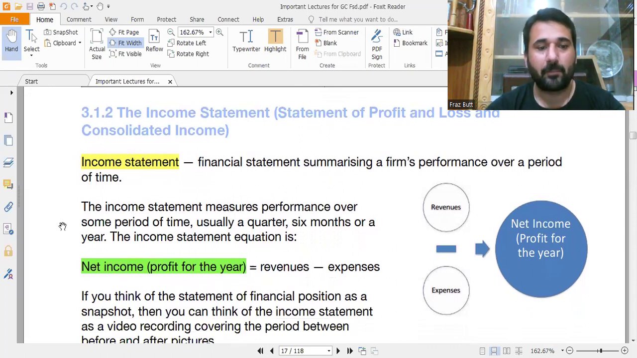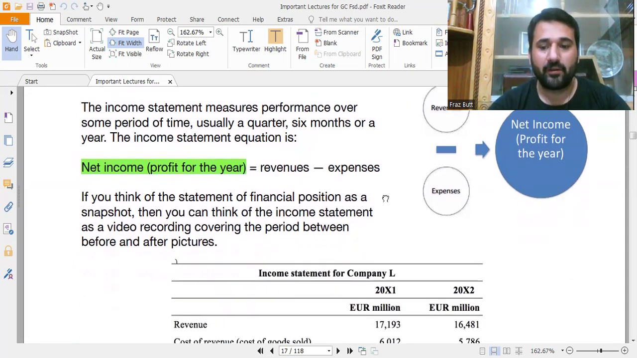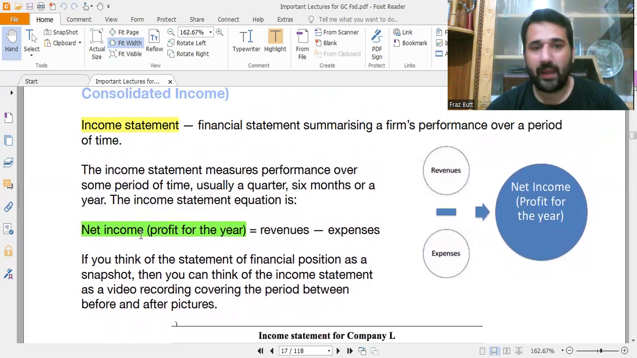The income statement measures the performance over some period of time, usually a quarter, 4 months, 6 months or a year. The equation of the income statement is net income is equal to revenue minus expenses. As this figure also shows, when we subtract the expenses from the revenues, we get our net profit for the year. I will demonstrate an income statement here for you. Net income, as I told you, is what we get when we deduct all the expenses from our revenues.